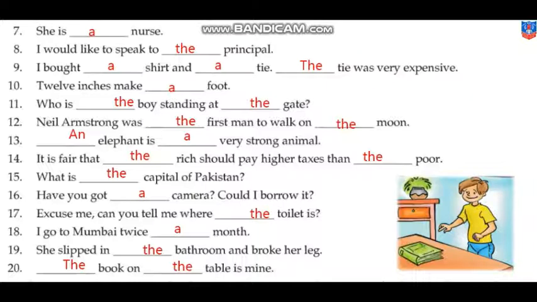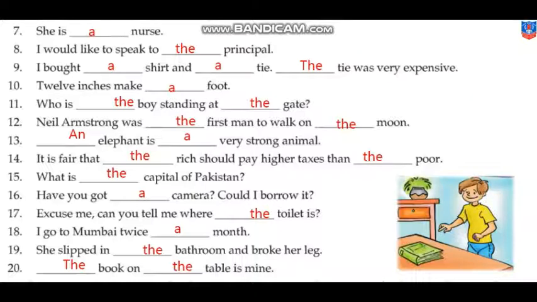Twelve inches make a foot. When we are talking about a single thing, one, we use a. Who is the boy standing at the gate? When we are talking about a particular boy and the particular gate, we use the. Neil Armstrong was the first man to walk on the moon. The first, you remember? We use the for such things, first, fifth, like that. To walk on the moon: the means the things which are in the universe. An elephant is a very strong animal. Why did we use an? Because of the vowel sound E.